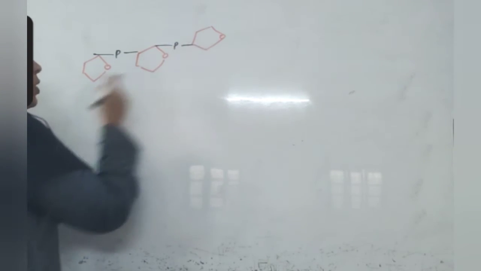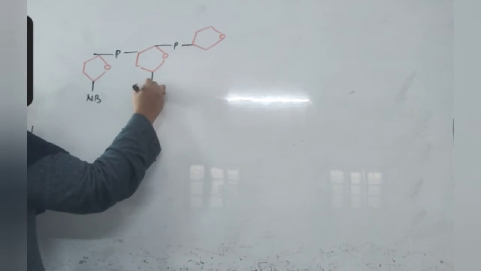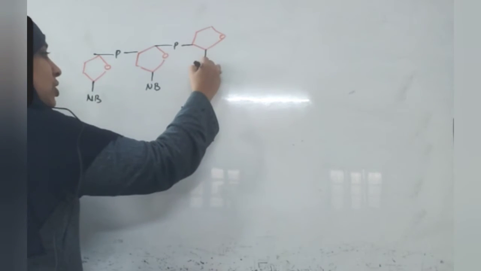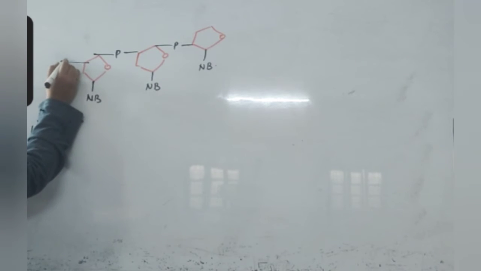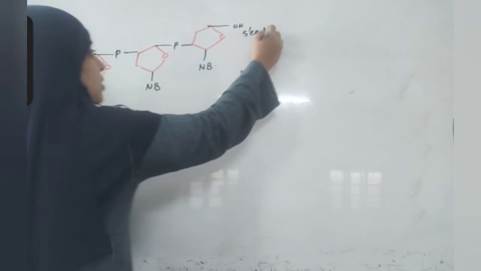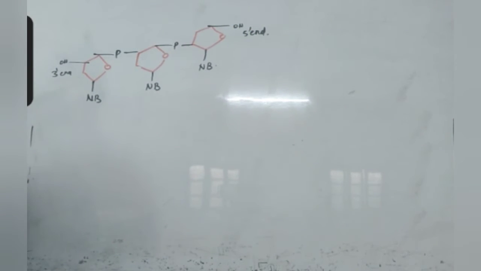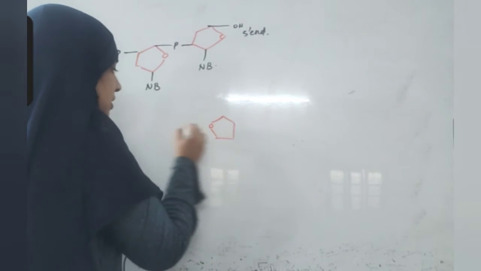Here the phosphate molecule is attached. Here the nitrogen base is present. This end is the 3 prime end. This end, where OH is present, is the 5 prime end. For the other chain, it goes reverse like this.